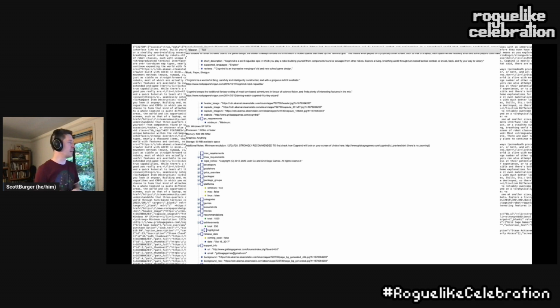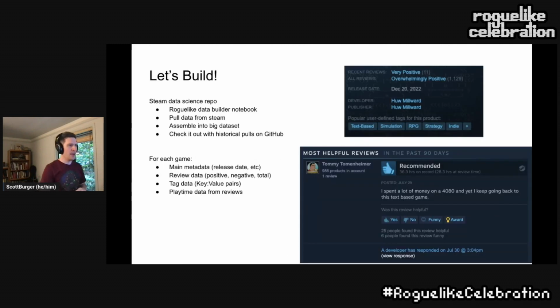And the way that we go about building the data set that we're going to be talking about today is in three major steps. Source code will be linked later. I can drop some notes over by the obelisk if we're interested in deep diving. But the idea here is we have a collection of Python scripts and functions that go out and hit the Steam API, pull down data, and we join it all together into one big data set.